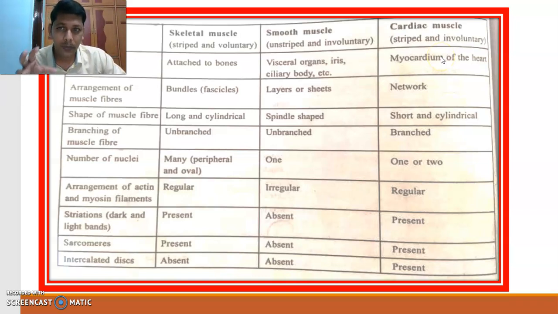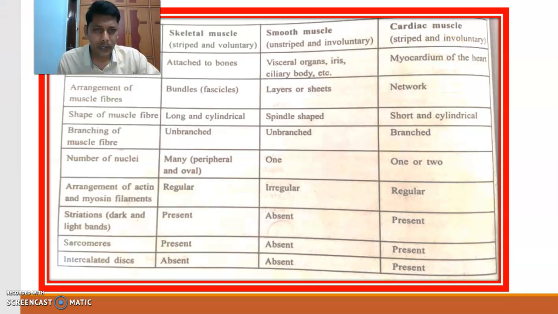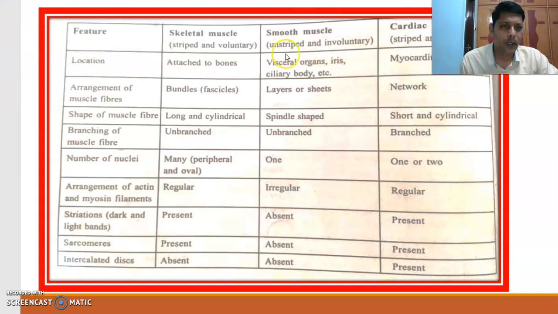If you see the wall of the heart, there are three layers: epicardium, myocardium, endocardium. Myo means muscle. The middle layer, which is the thickest layer of our heart wall, is made up of cardiac muscle. The study of the heart is called cardiology.